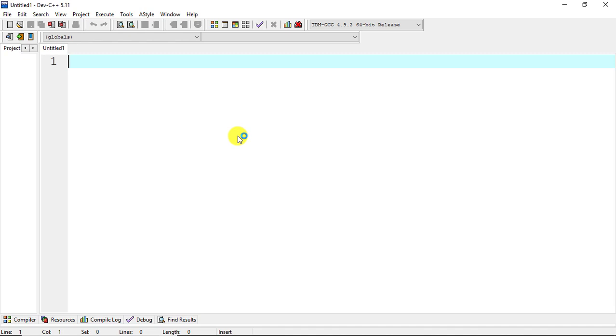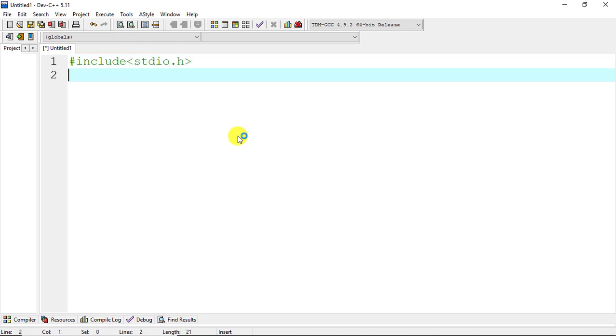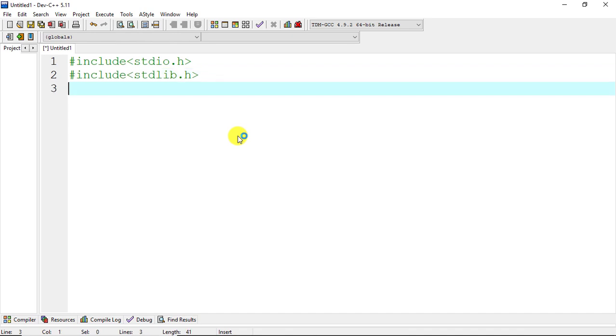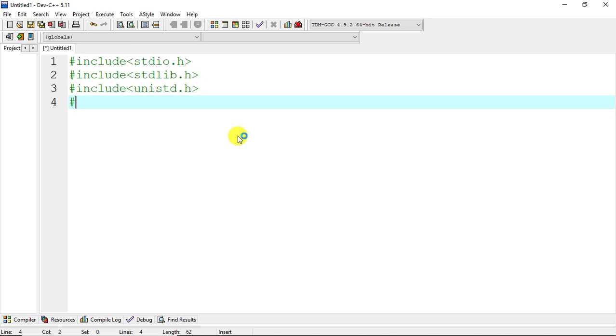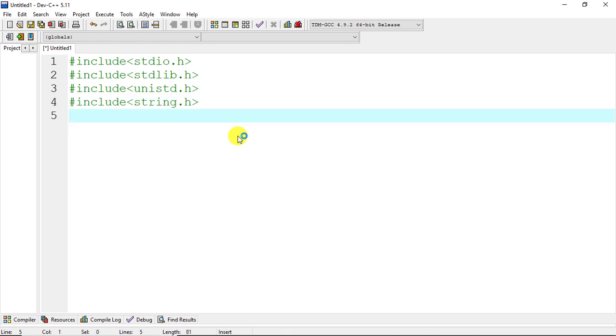At first we will include some header files, which is #include stdio.h, and another header file is #include stdlib.h, and another is #include unistd.h, and the last header file is #include string.h.